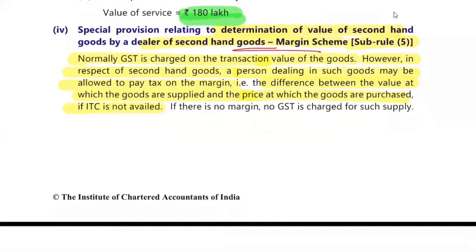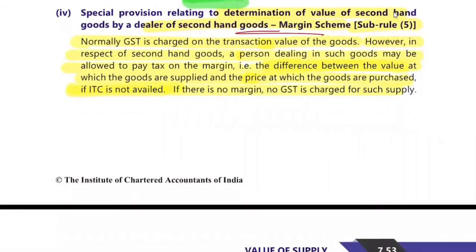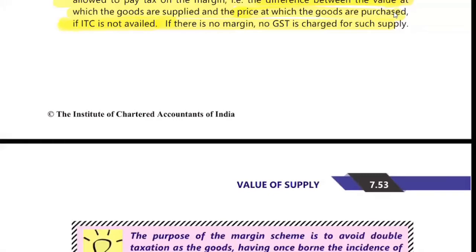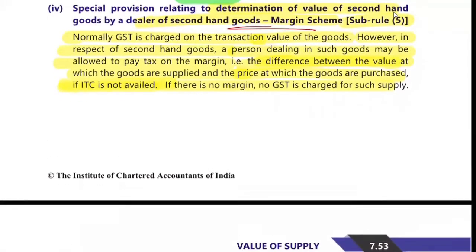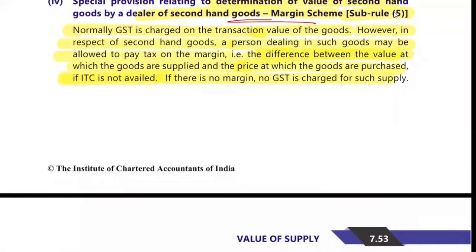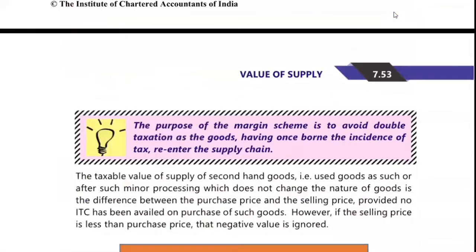Okay. And if there is no margin, no GST is charged for the supply. They're saying that difference will be allowed if no ITC is available. Why they're saying this? I'll come to it. Just let it get processed a bit. I'll frame an example. I'm parking this one. But simple meaning is that if ITC is not available, then yes, the difference between the purchase and the sale price will become the value of supply. But if ITC is available, then things will be different. What it will be, I'll come to it. Don't worry.